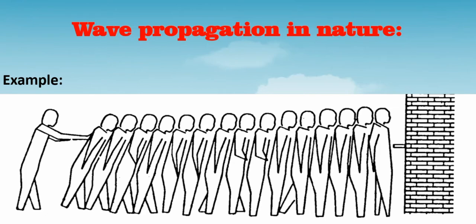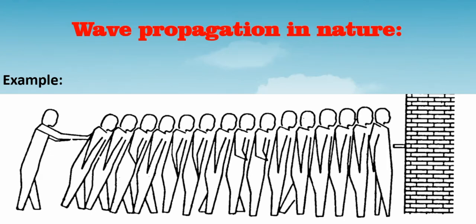In this way, in nature also, disturbances are transferred from one particle to another. Sound waves travel in the form of wave.